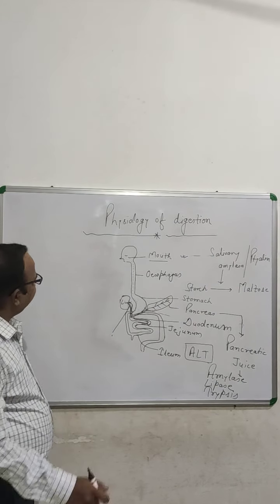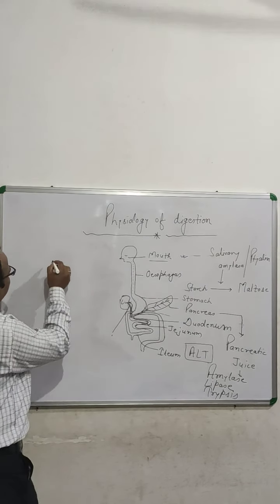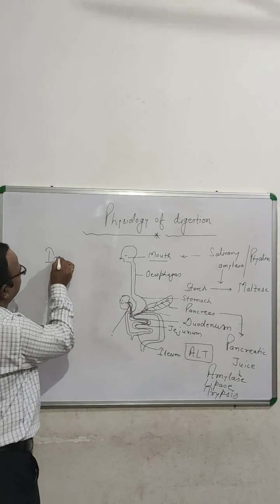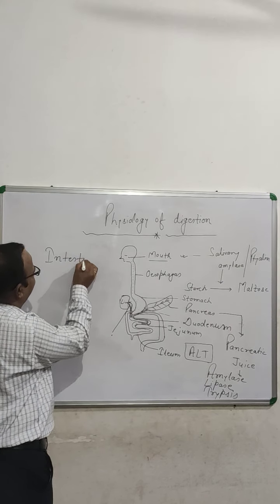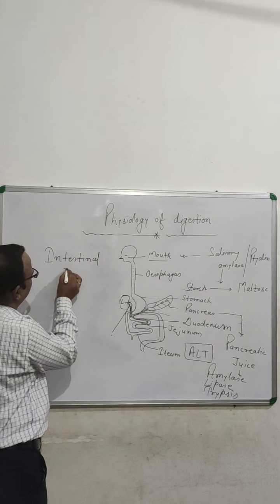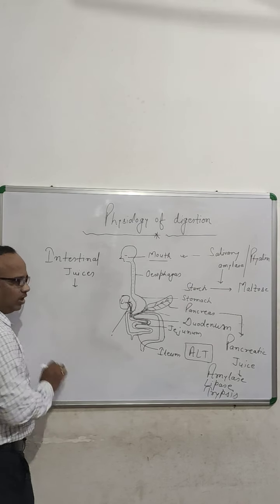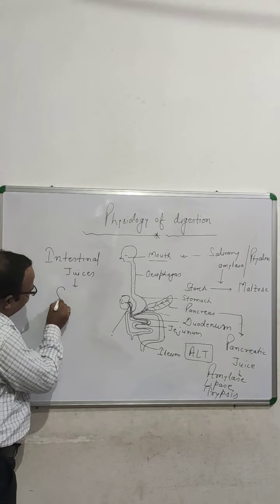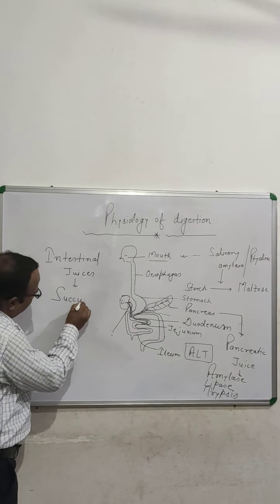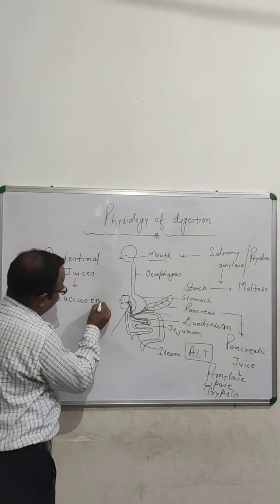The intestine secretes intestinal juices. They are also called succus entericus.